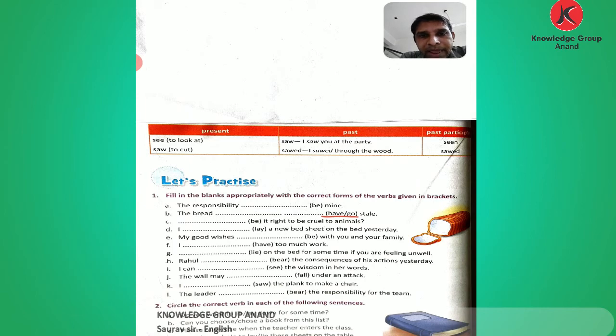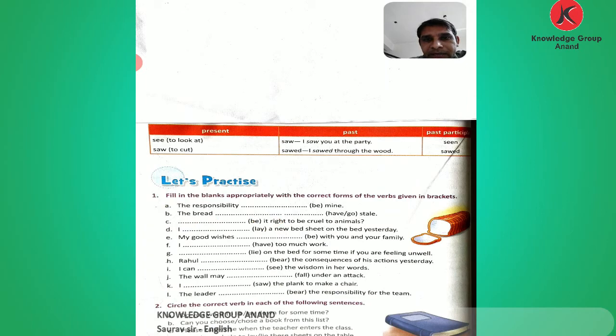In the second there are two blanks. The bread blank blank stale. In the first we put the have form, here has, because it is singular. And since has is given, we write the past participle of the verb go: gone, got. The answer is: the bread has got stale. Now comes C. Here it is blank, is it right to be cruel to animals? Is it right to be cruel to animals?